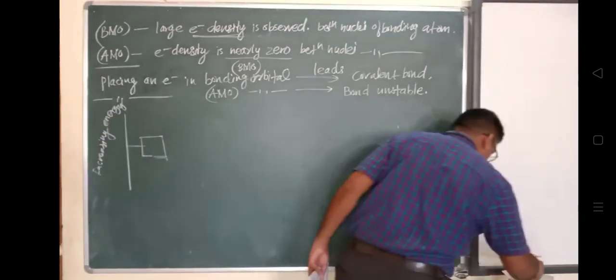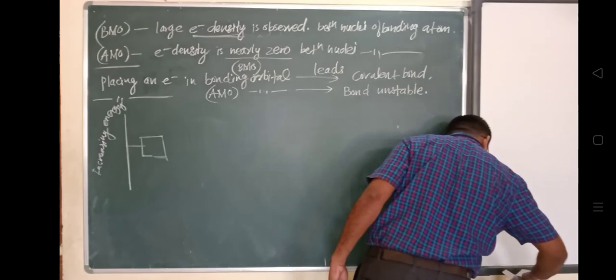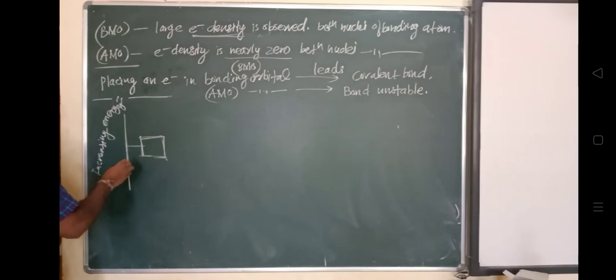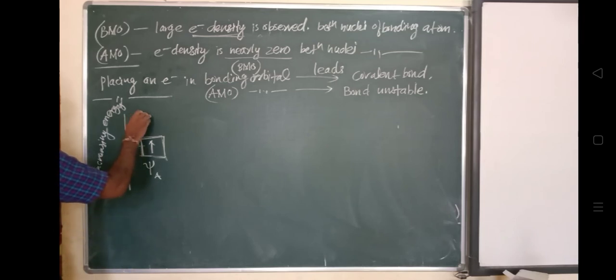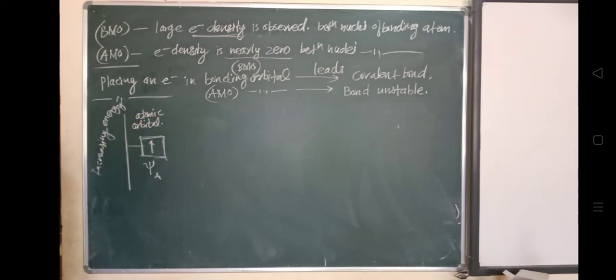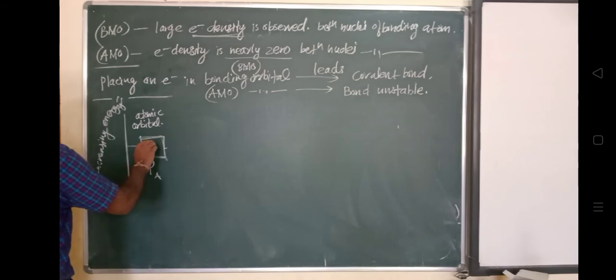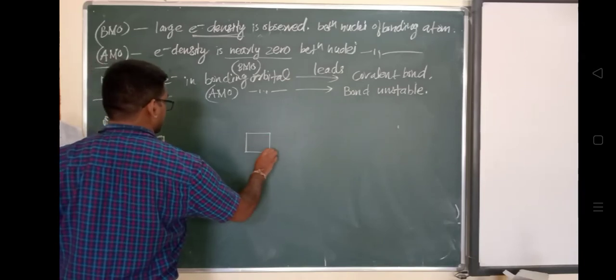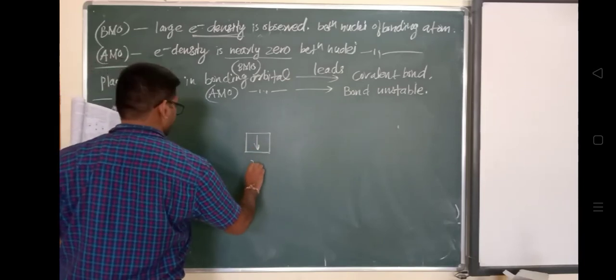We have already studied this: when two atomic orbitals combine, they form a molecular orbital. But there are two ways. If the addition of this wave function takes place, it will form a bonding molecular orbital, and if the subtraction takes place, it will form an anti-bonding molecular orbital. In a bonding molecular orbital, larger electron density is observed. In an anti-bonding molecular orbital, nearly zero electron density is observed. So we'll see these two cases.